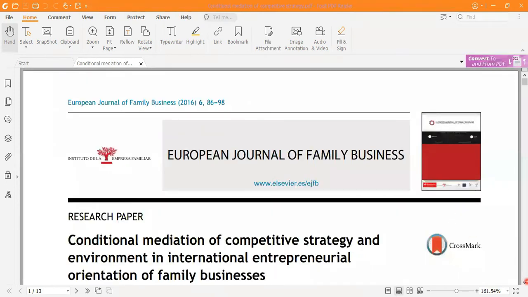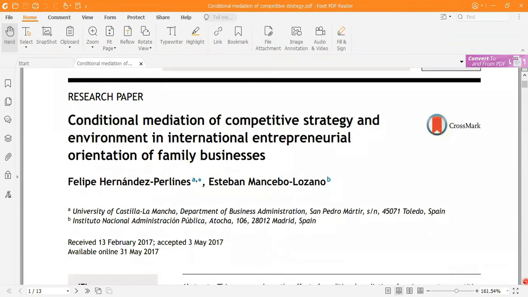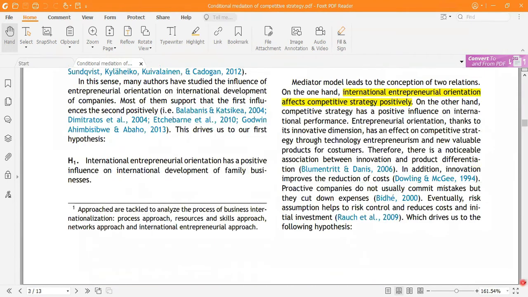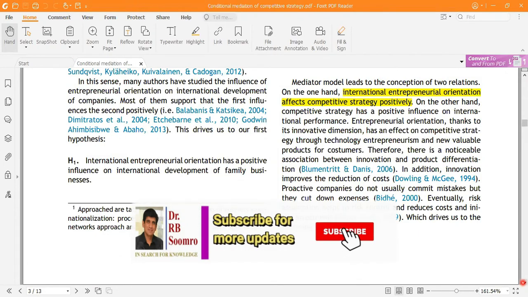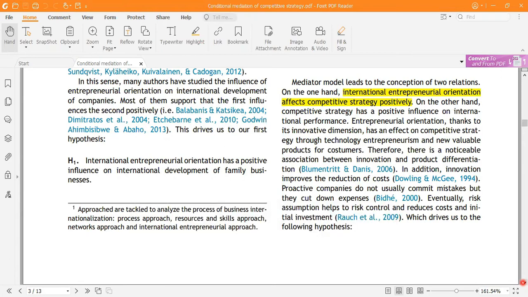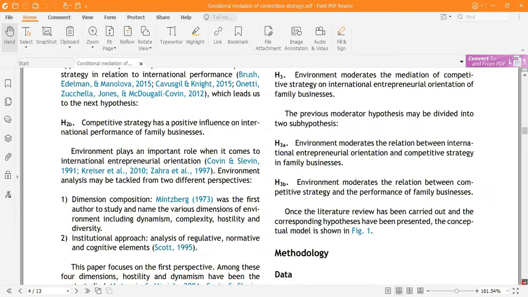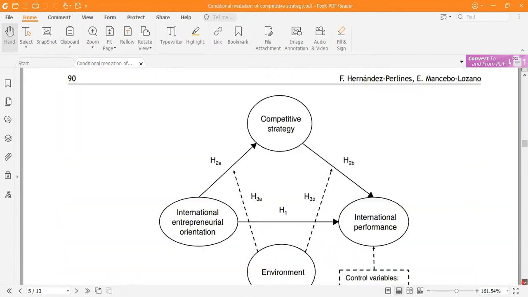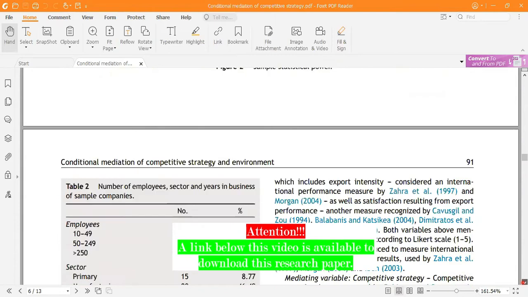So dear friends, this is our paper. The name of this paper is Conditional Mediation of the Competitive Strategy and Environment in International Entrepreneurial Orientation of Family Business. So we are looking inside this paper. A mediator basically creates the relationship between two relations. International entrepreneurial orientation affects the competitive strategy, so this is our direct relationship. In this one, we are adding another mediator. By the way, I also left the link of this paper from where you can download it.